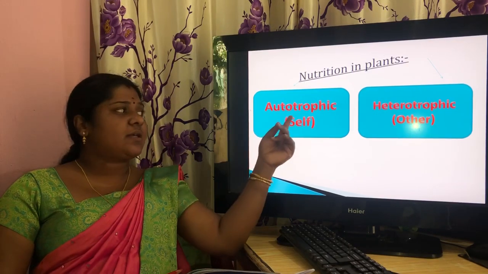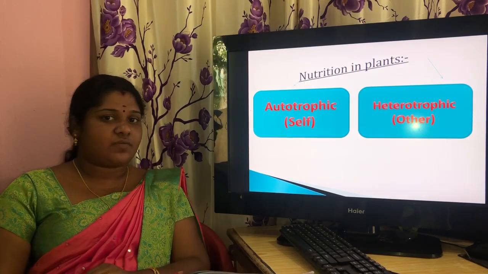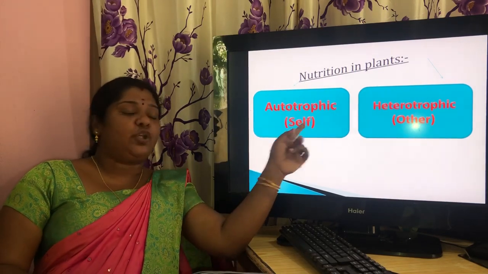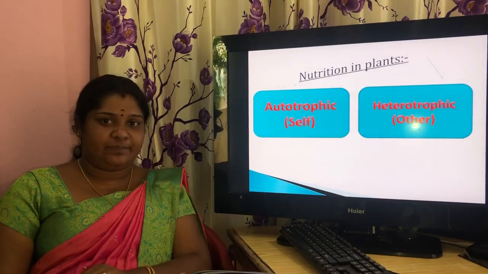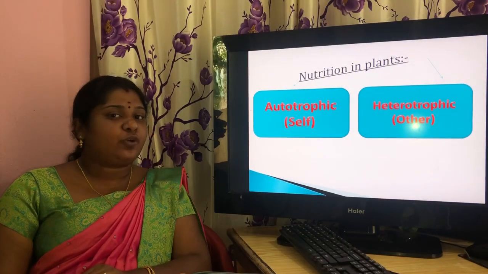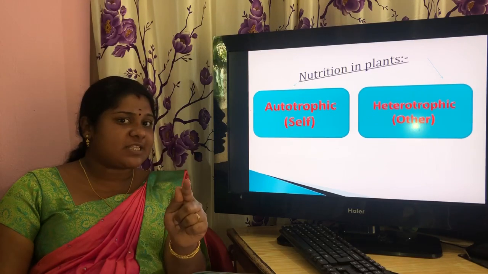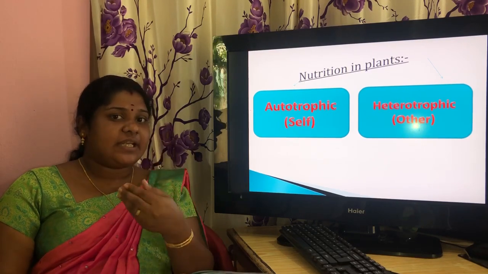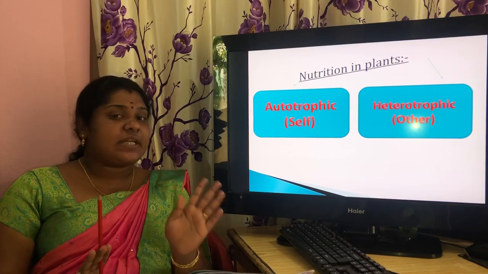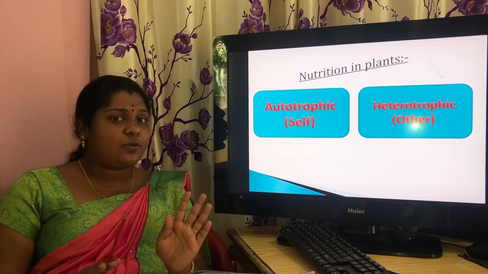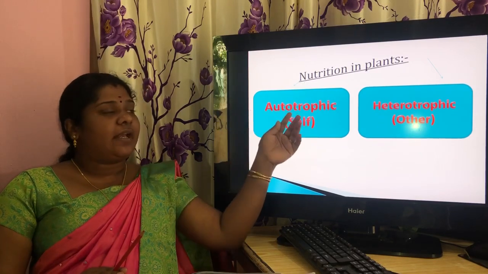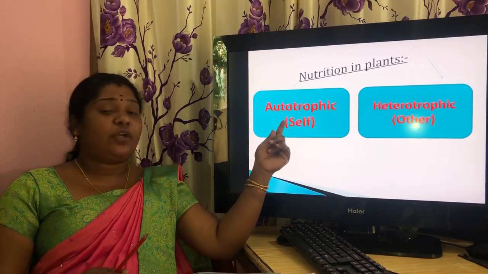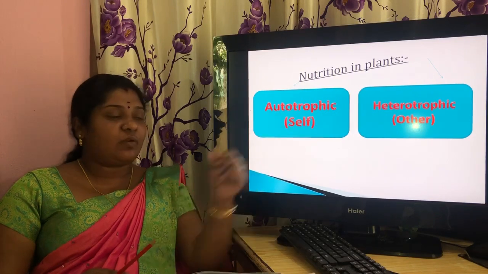So the first one is autotrophic nutrition. And the second one, heterotrophic nutrition. Okay, two types of nutrition in plants. Nutrition in plants means what? The plants take food and use it for growth and to perform other vital activities. Okay. Then there are two types of nutrition in plants. First one, autotrophic nutrition, and the second one is heterotrophic.